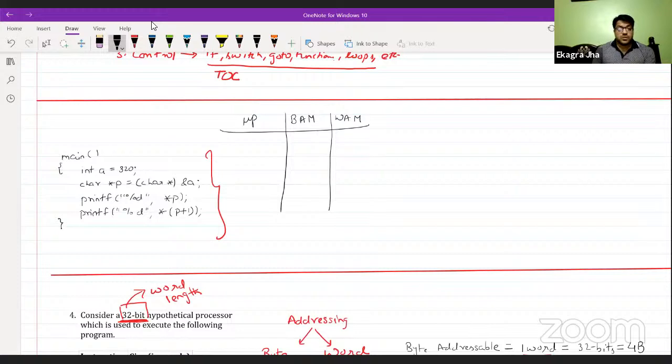Let's say the processor is an 8-bit microprocessor. In an 8-bit microprocessor, this 8-bit is the word length of the processor. One word length is 8-bit.